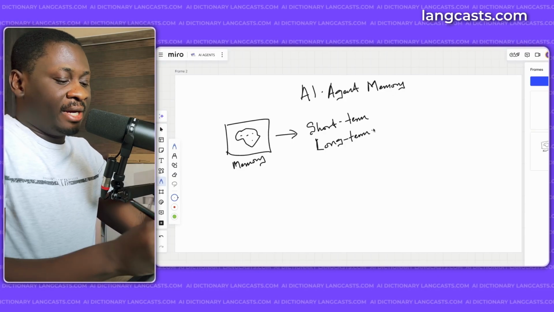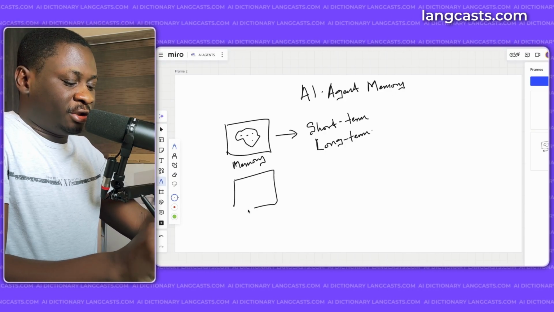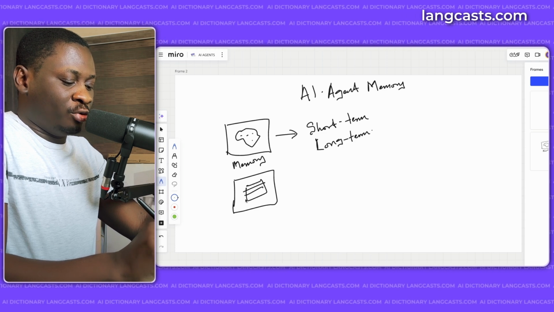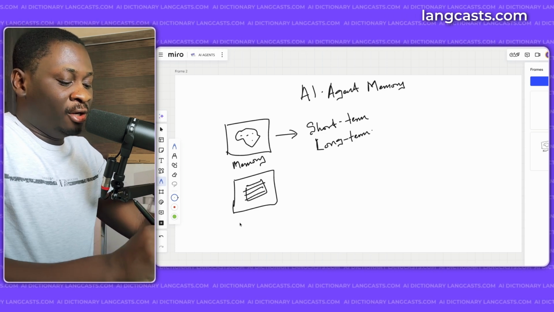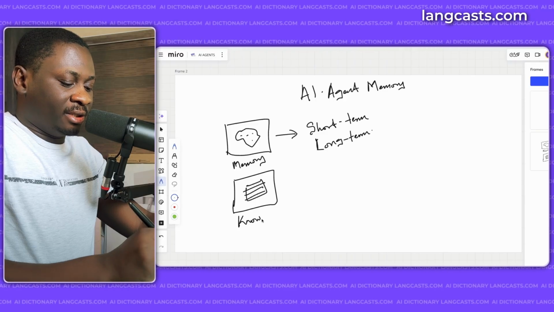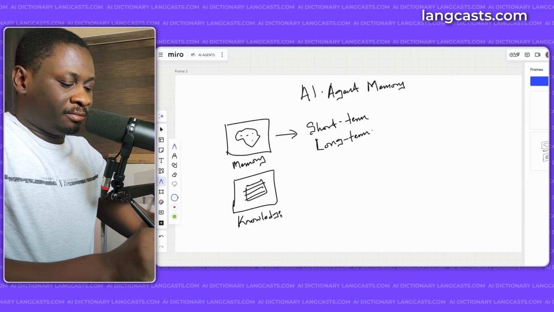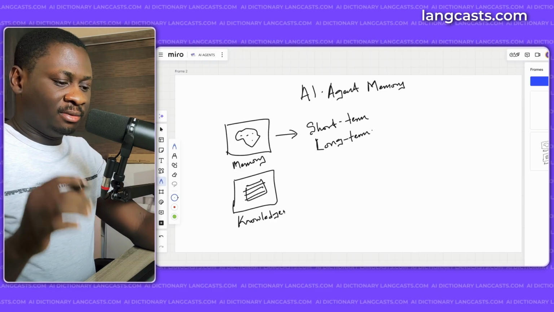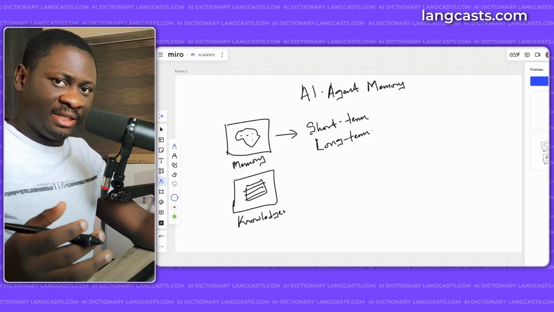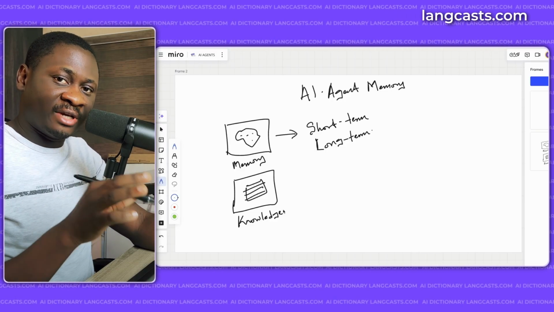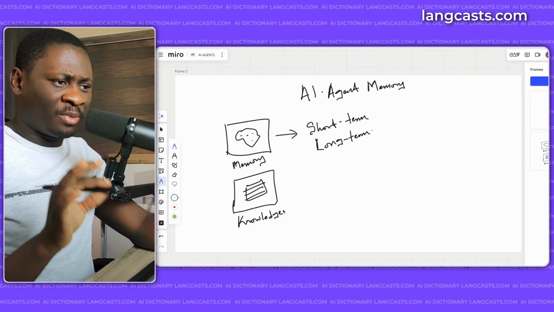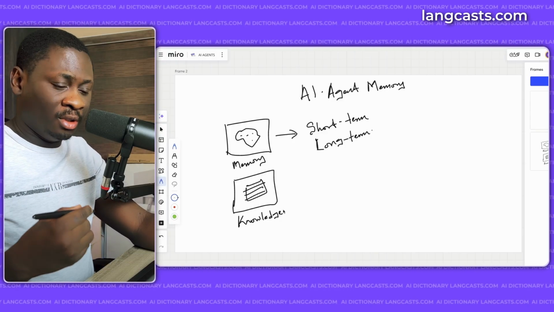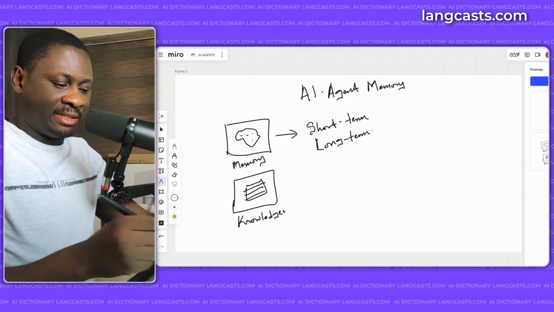We can also give our agents more knowledge. Let me just represent that by, let me say these are books or files or something. So we can give our AI agents more knowledge, because LLMs are trained up to a point and they are mostly trained with public data. But when you are using it in the context of an agent, sometimes you want it to perform a task that requires information that is specific to you. So you can give it private data.